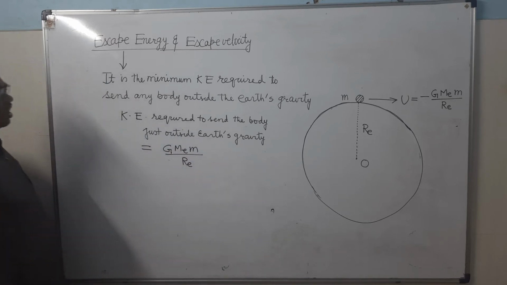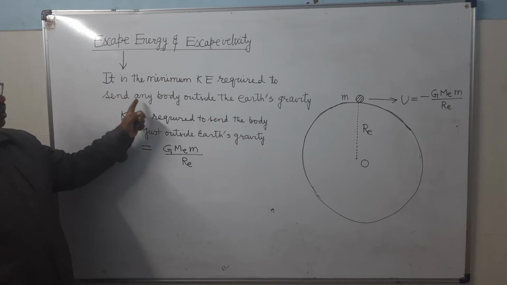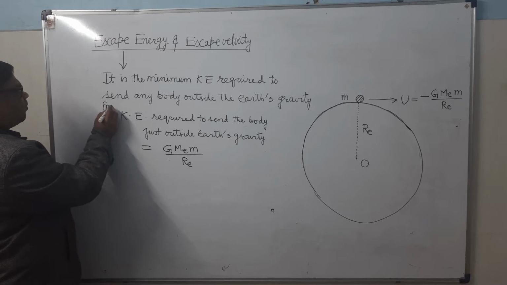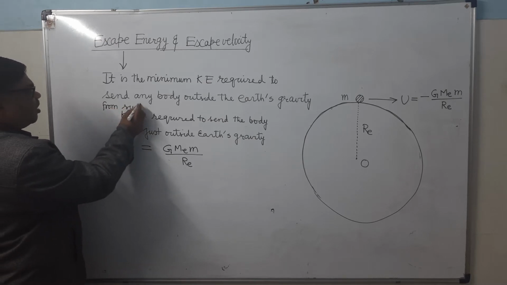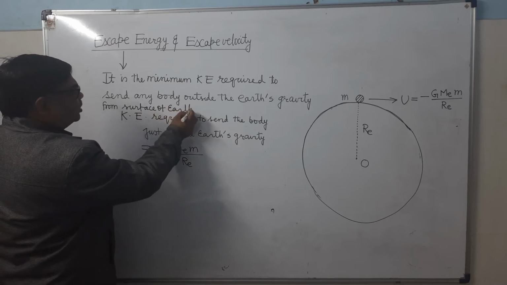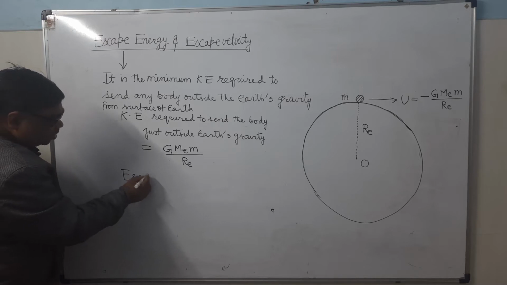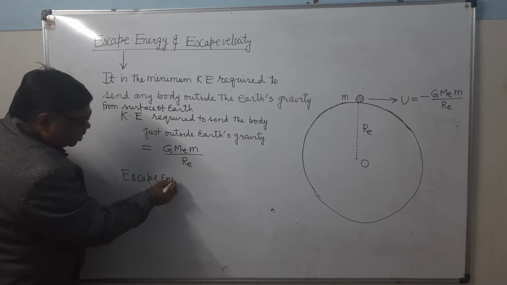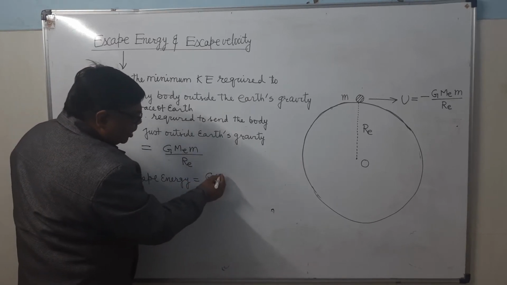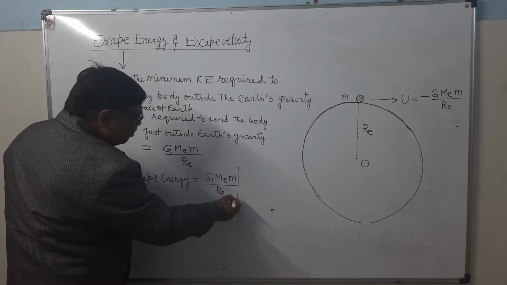This is called the escape energy. Already I have told it is the minimum kinetic energy required to send any body outside the Earth's gravity from the surface of Earth. It's clear? So here escape energy will be equal to GMEm upon Re.